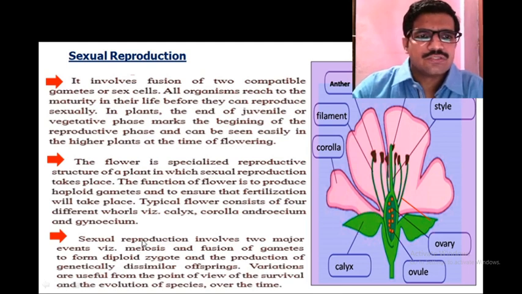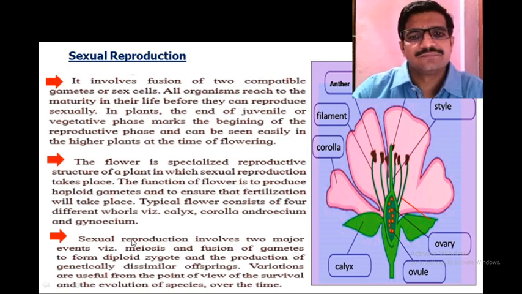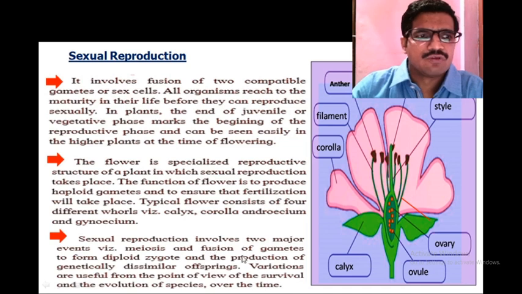Sexual reproduction involves 2 major events, that is meiosis and fusion of gametes. Meiosis means reduction cell division, in which a diploid cell, or diploid chromosome number, is reduced to haploid, and fusion of gametes forms a diploid zygote.